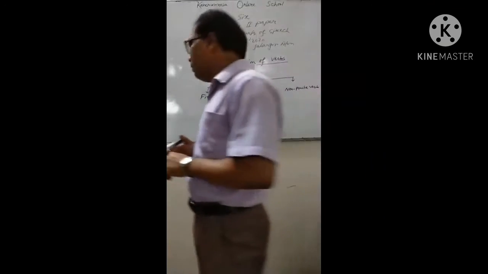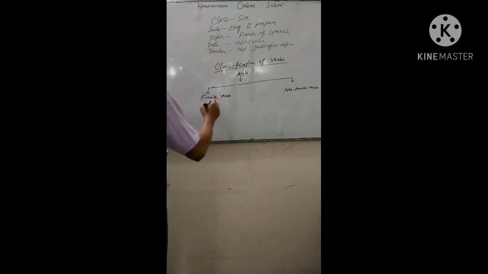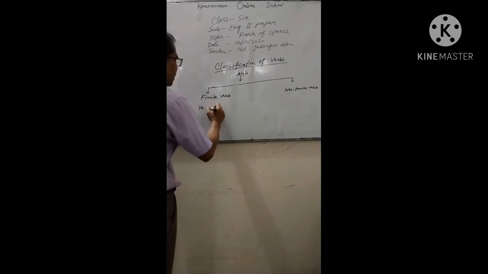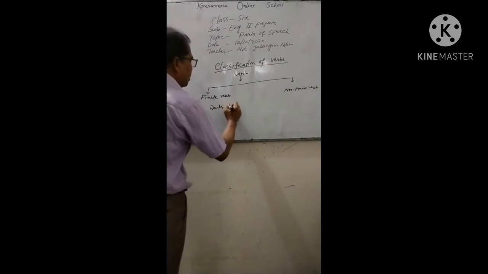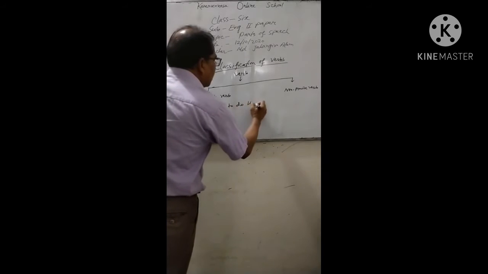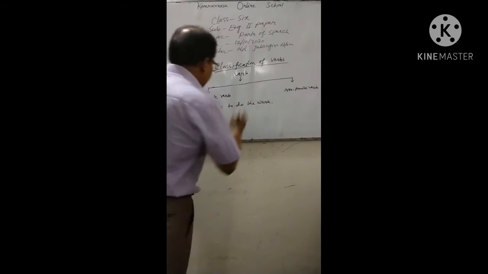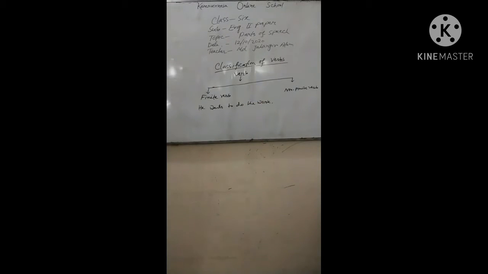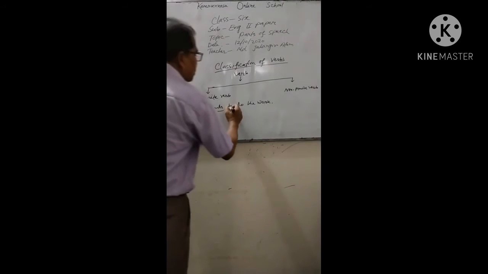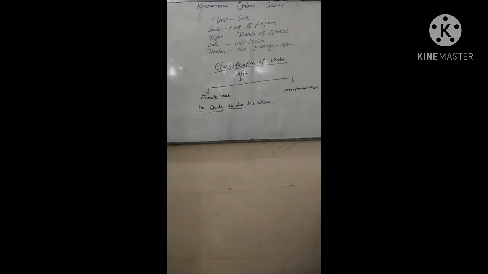For example, he wants to do the work. Look, here subject he, verb wants to do the work. Here there are two verbs: one wants and another one do. So if you omit wants from this sentence, the sentence will be like this: he to do the work.